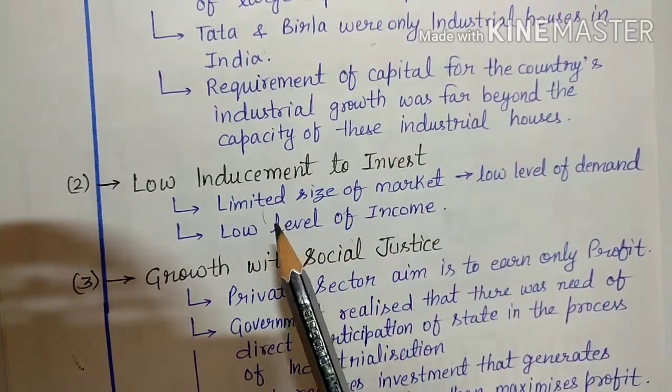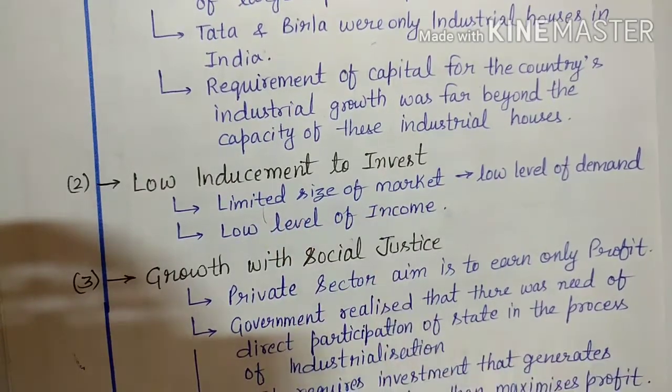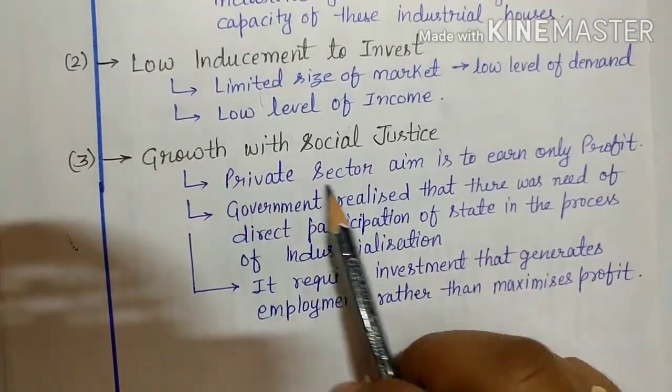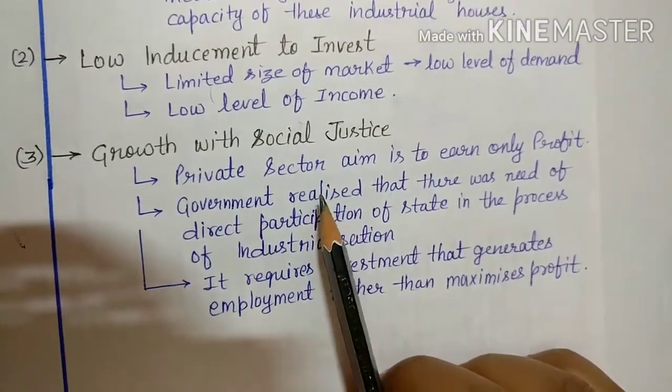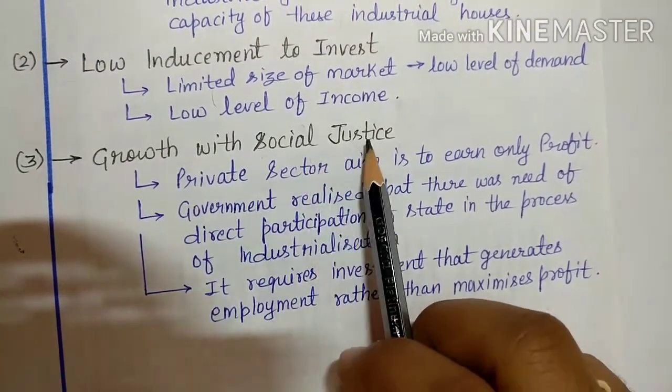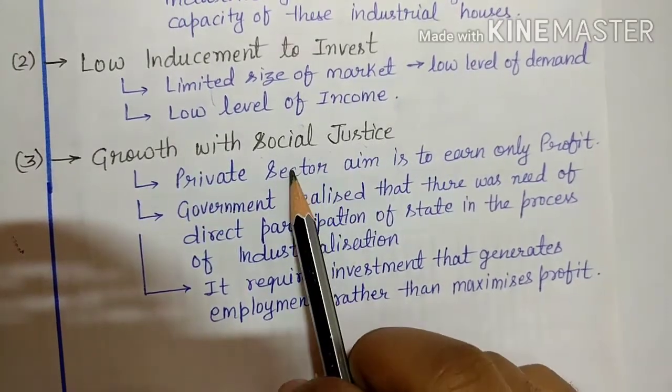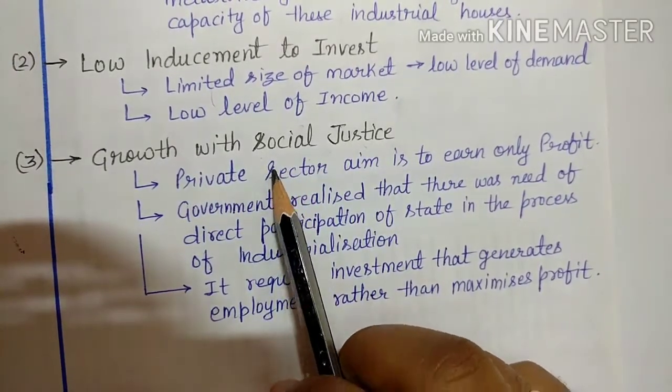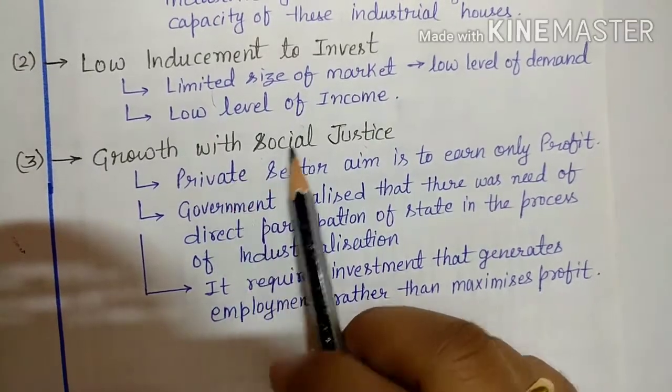That is a big reason for the low inducement to investment. Then comes growth with justice. As I told you earlier, the government realized that this objective, growth with social objectives, social justice, can be achieved only through the direct participation of the state in the process of industrialization.